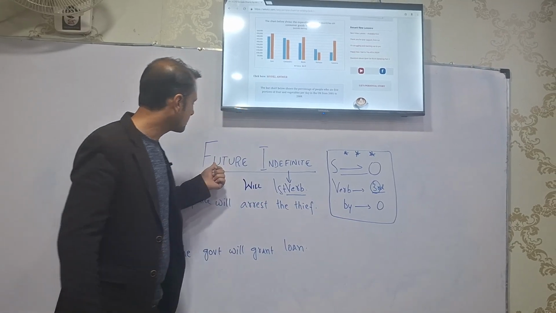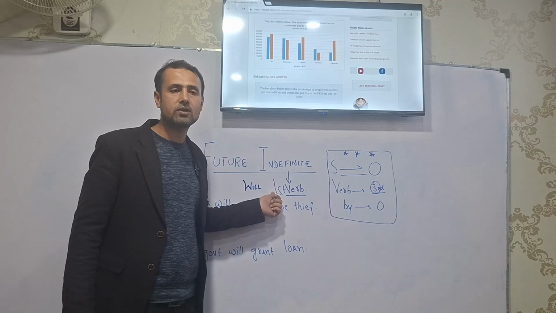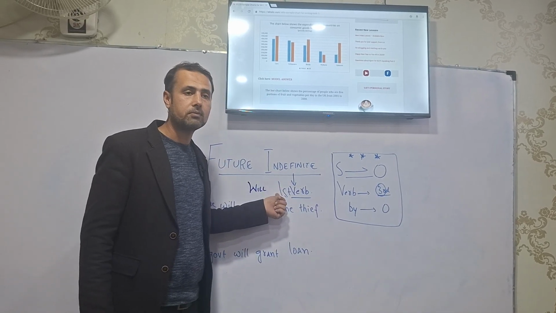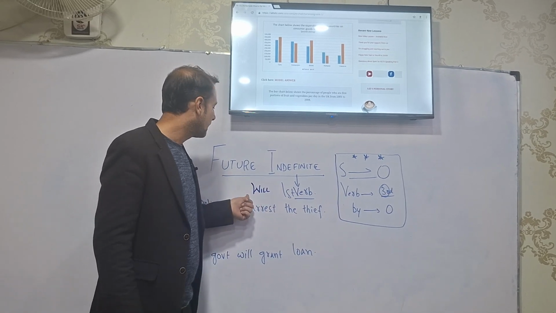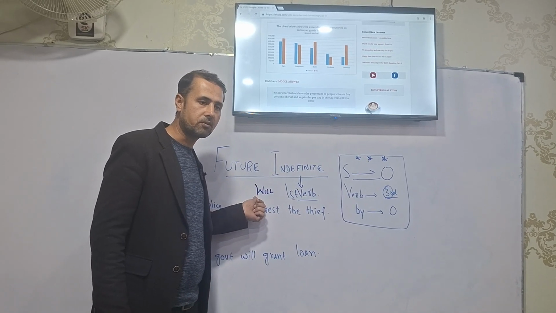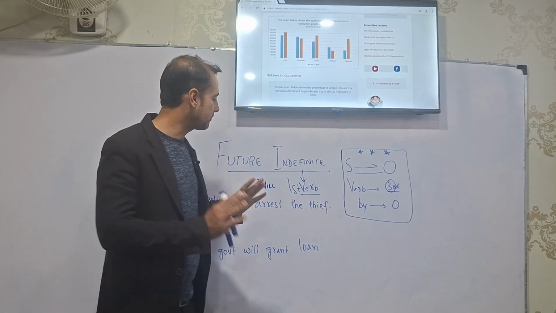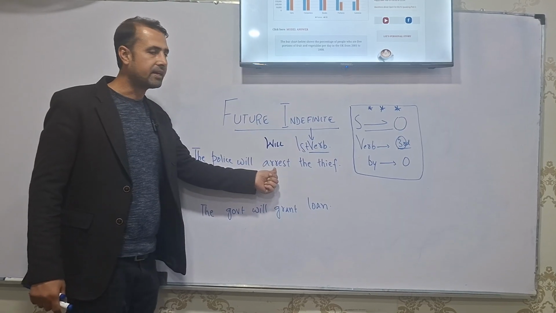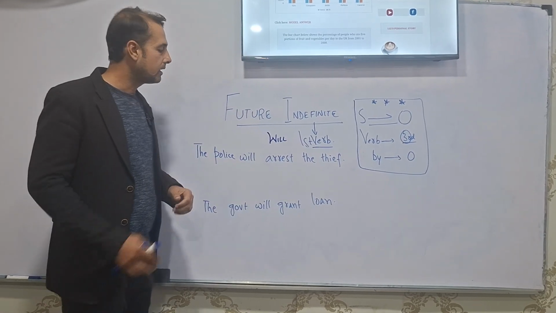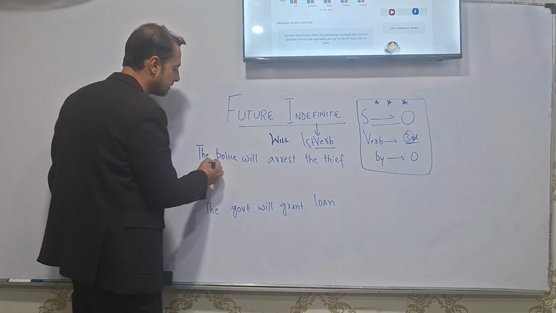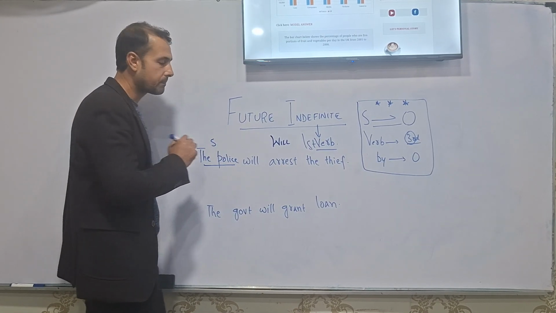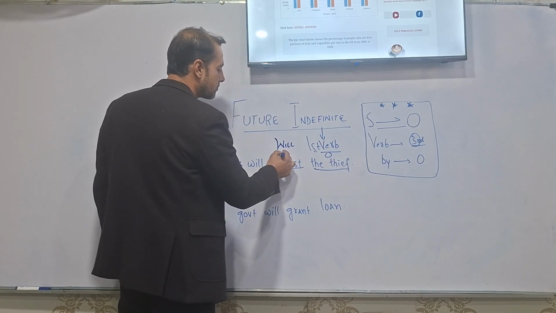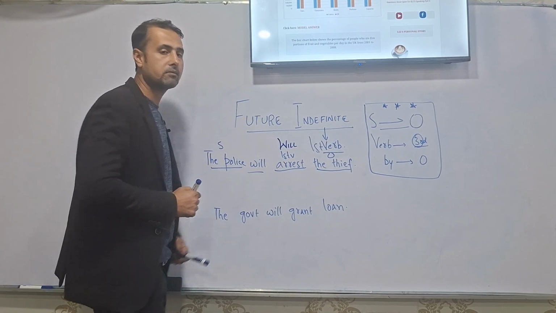Today, our focus is on future indefinite. So first you need to understand that in future indefinite, we use which form of verb? First form of verb. And the indicator before the first form of verb is will. If you focus on the sentence here, the police will arrest the thief. Now here you need to identify which one is the subject: the police. You're having the object here, the thief, and the first form of verb, arrest, with the indicator will.